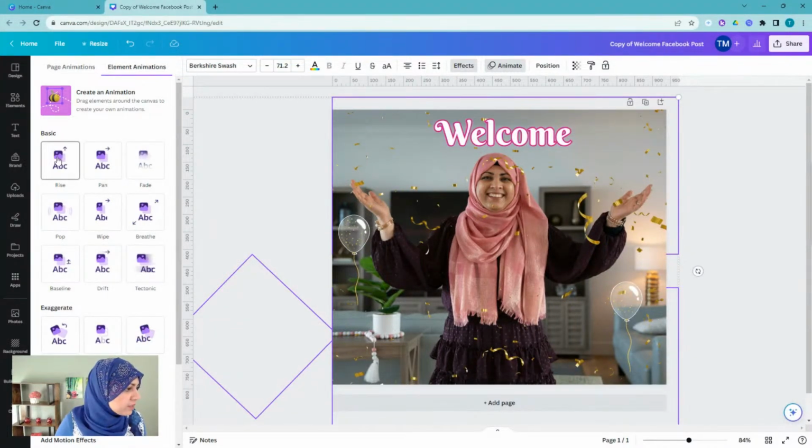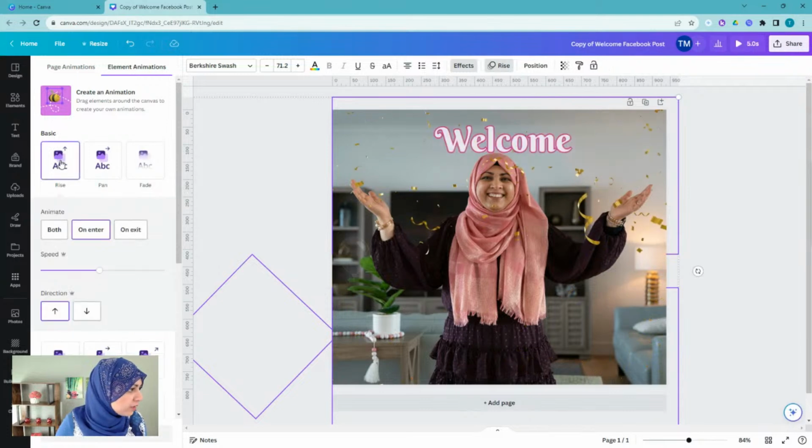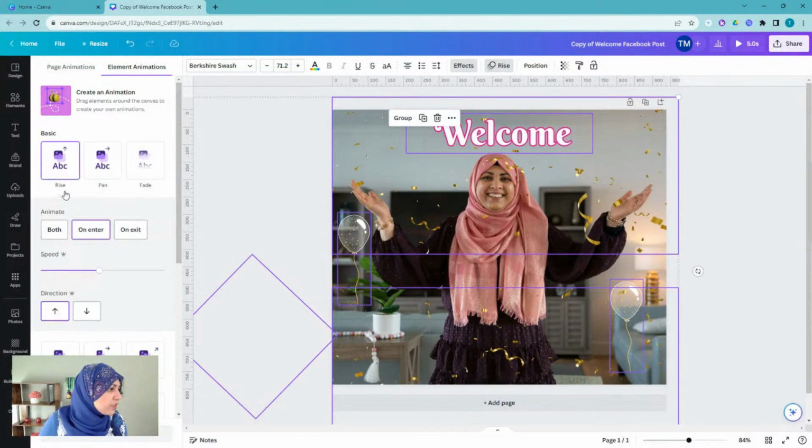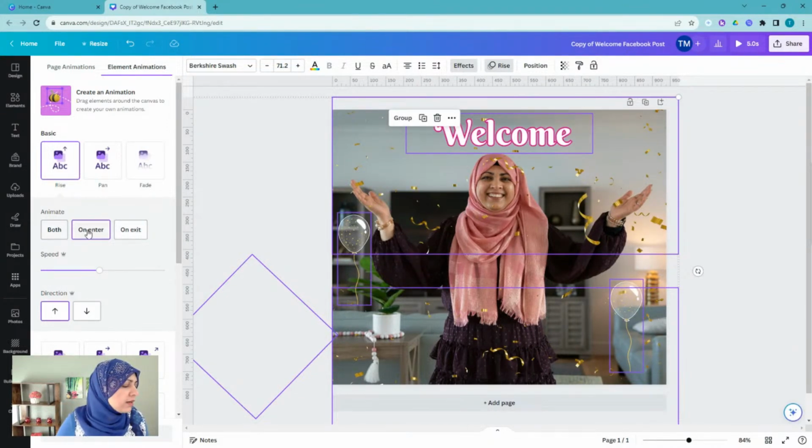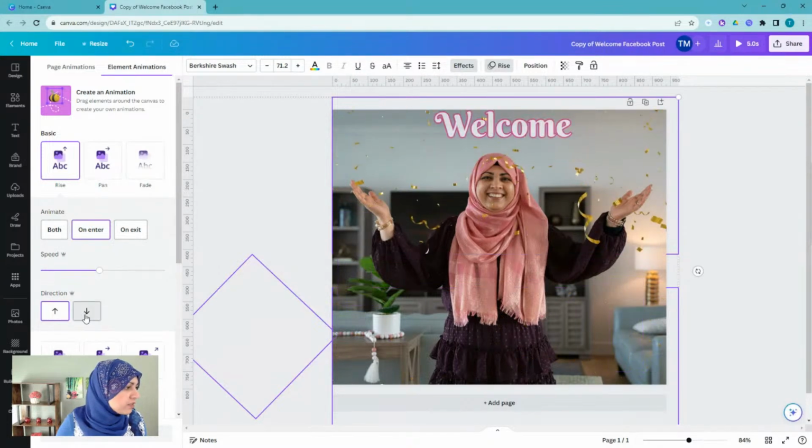If you're happy with that, let's go with it. Should we go with it? Okay, I'm going to click on that. Then it's going to say what direction, right? Or animate both on enter and on exit. So I am going to leave it on enter. I think that's cool, right? When we open it, it's going to do this. And then what's the direction?